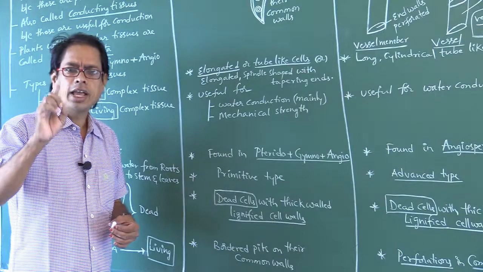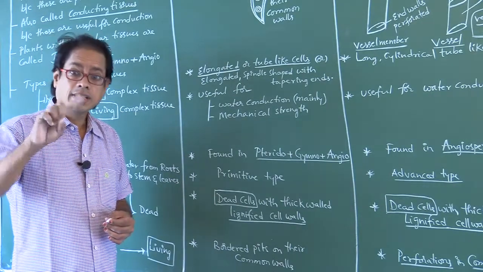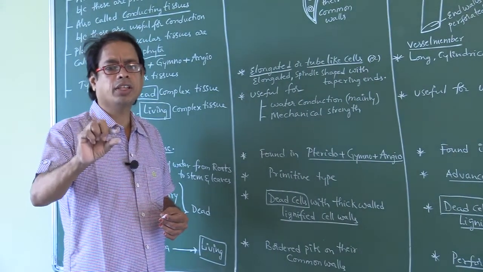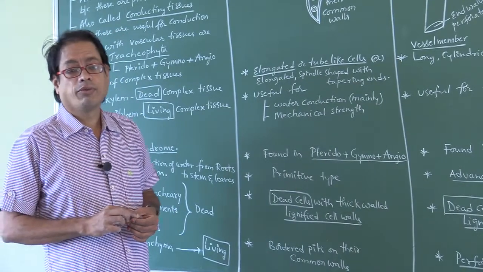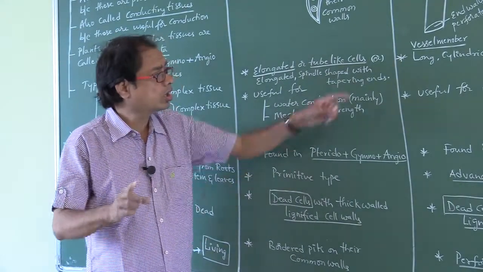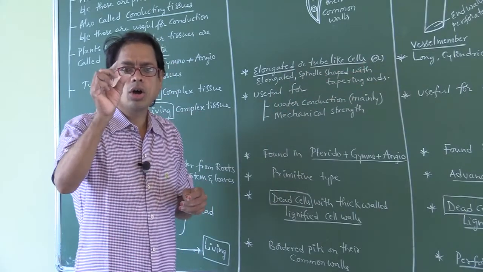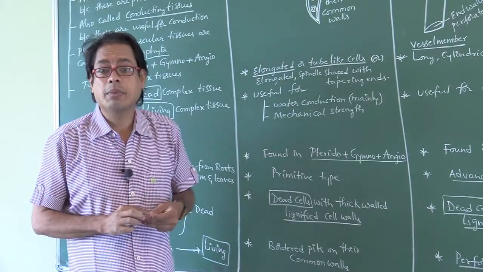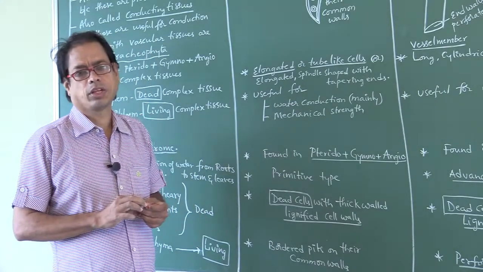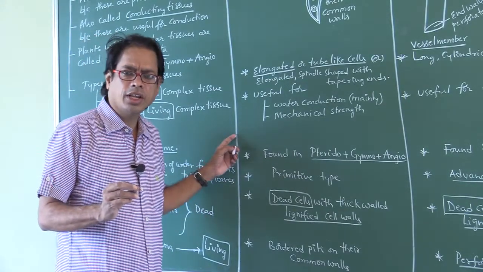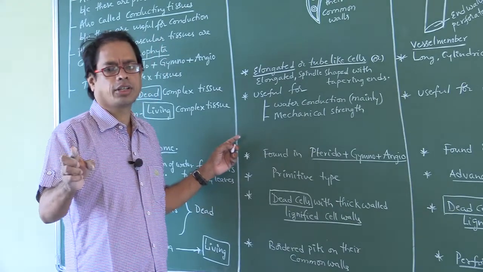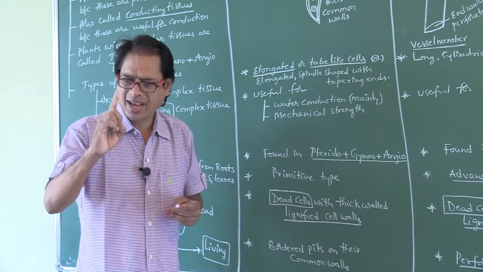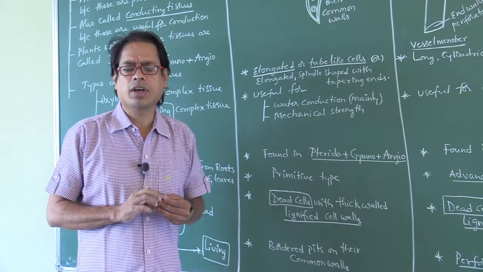Shape of tracheid is elongated tube-like cells. Xylem fibers are also elongated tube-like cells or elongated spindle-shaped cells with tapering ends. Shape of vessel is long, cylindrical, tube-like cells. Shape of xylem parenchyma is rectangular. Next, functions. Tracheid functions are water conduction and mechanical strength. Vessels, water conduction. Xylem fibers are useful for mechanical strength. Xylem parenchyma is useful for storage.